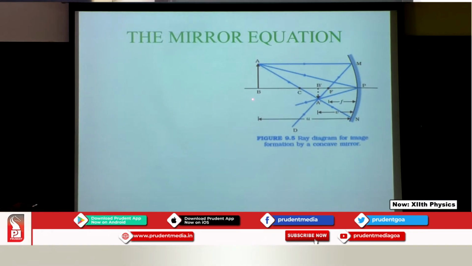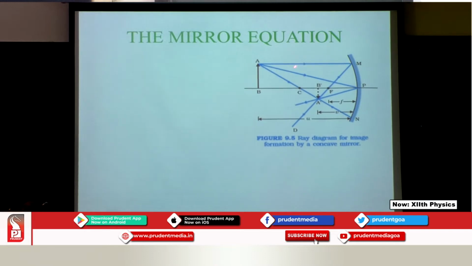So I have here object AB which is placed at a distance u, and I have chosen 3 rays. Now let us check each one of them. The first one is parallel to the principal axis. After hitting the mirror it goes through the focus. Second, from the object it is hitting at the pole, and then it goes as per the laws of reflection. The third, passing through the center of curvature, hits the mirror and retraces the path back.